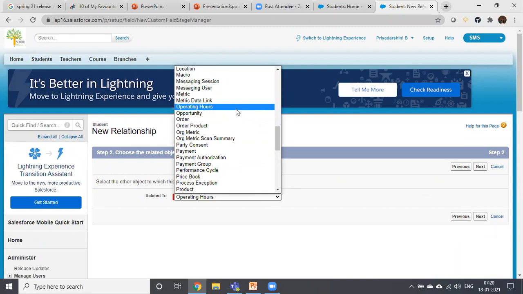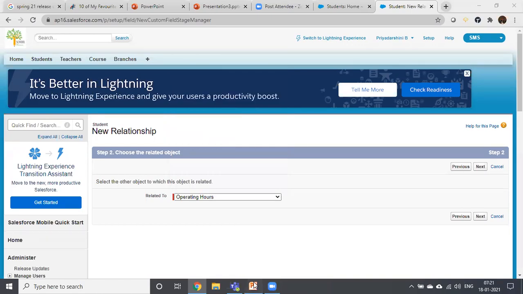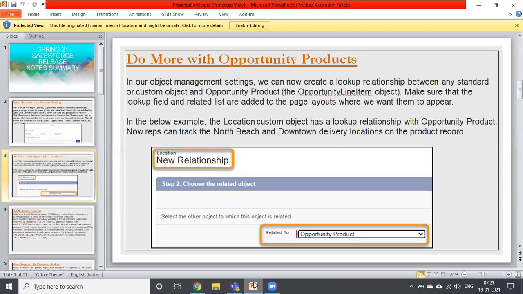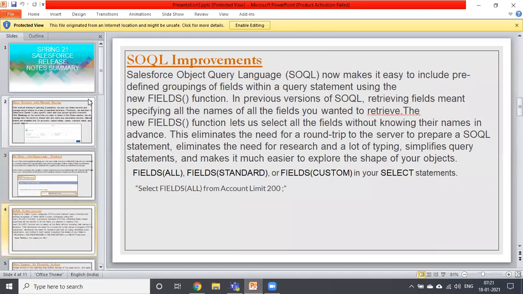So from that time onwards you will be able to see this reflected, correct? Correct. Spring 21 means currently it is Winter 21. After winter comes spring, then summer. This is the series. After summer is winter, which is gone, so now winter and spring will come. Okay, got it.